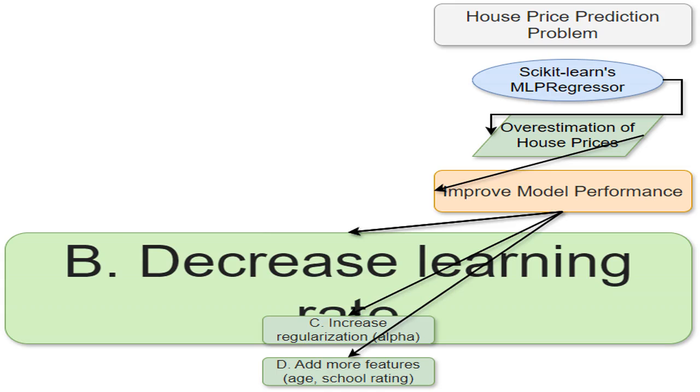Regularization is a technique used to prevent overfitting. Alpha is a hyperparameter that controls the strength of the regularization. By increasing alpha, we add a penalty to the model's complexity, discouraging it from learning too much from the training data and thus reducing the overestimation issue. Think of it like this. A larger alpha encourages a simpler, more generalizable model, reducing the chances of it memorizing the training data's noise.